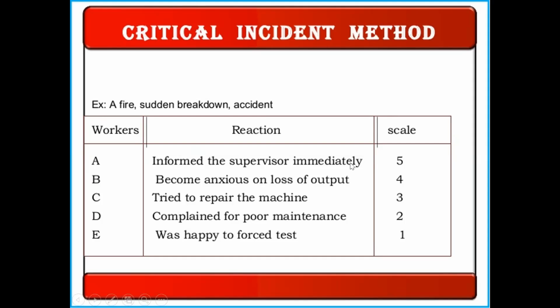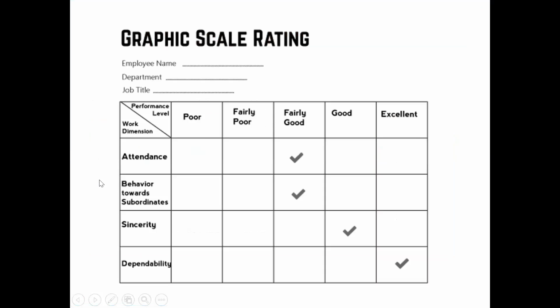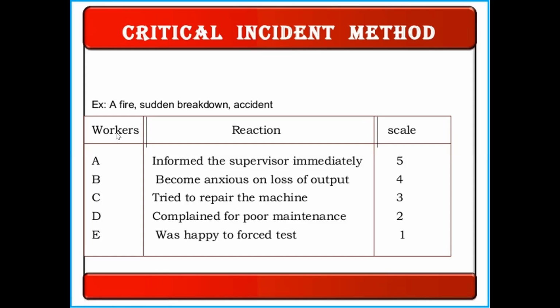So this is given a scale of 5. Worker A has given a good reaction. We have another response from worker B. He became anxious about the loss of output. So you immediately take care of the production, or whatever output you have given to your organization.